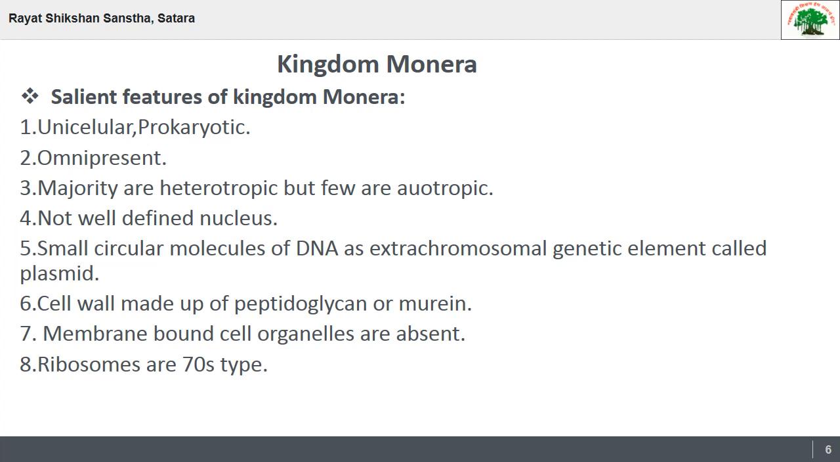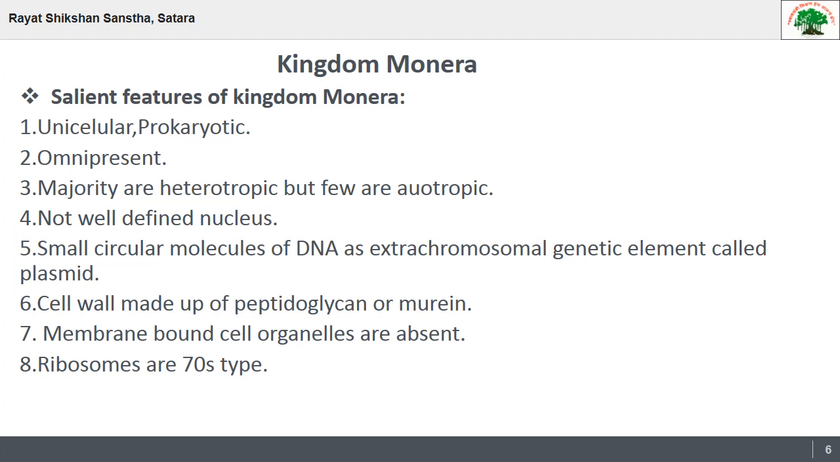Then the next feature is a not well-defined nucleus. The organism possesses a primitive or prokaryotic type of nucleus, that is a nucleus without nuclear envelope, nucleolus, nucleoplasm, and true chromosomes are absent. Such a type of nucleus is called a nucleoid. That's why a well-developed nucleus is not present. The next important feature related to genetic material is small circular molecules of DNA as an extra-chromosomal genetic element, that is plasmids. So plasmids are present in this.